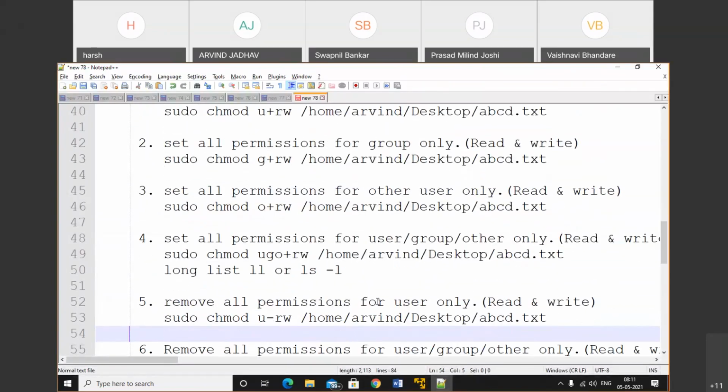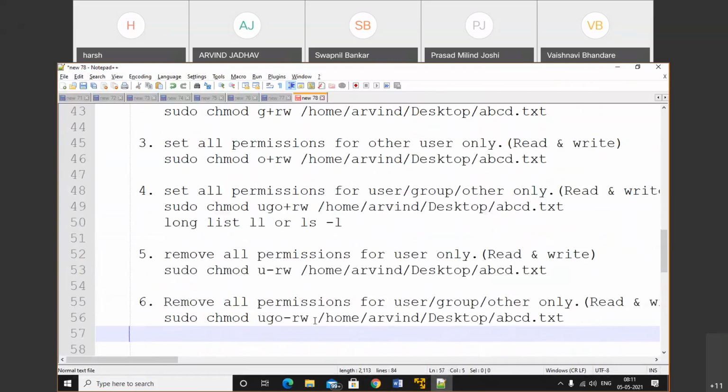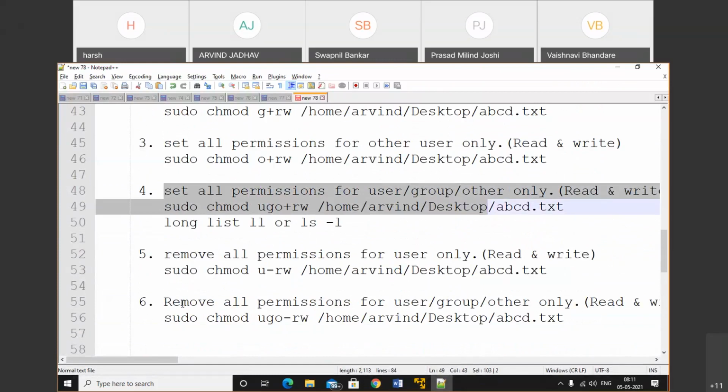Remove all permission for user only. Okay, to remove permission for the user, we use u minus. So we did the sixth operation: remove all permission for the user, group, other. So chmod ugo minus. First of all, we'll set all permission for the user, and after that we will perform the sixth operation. We will remove it as well and see.